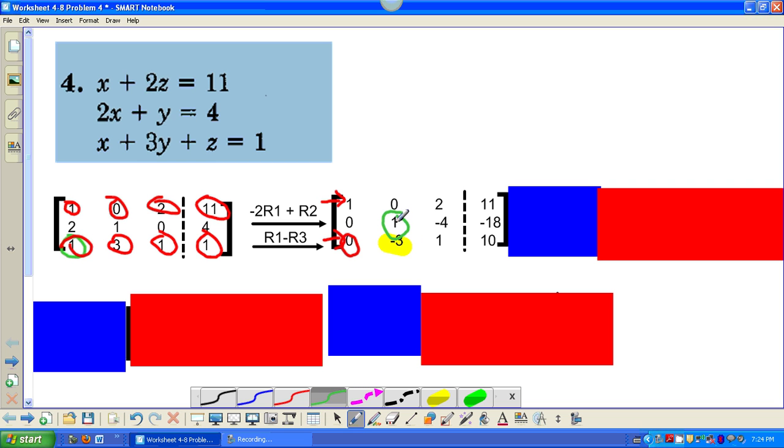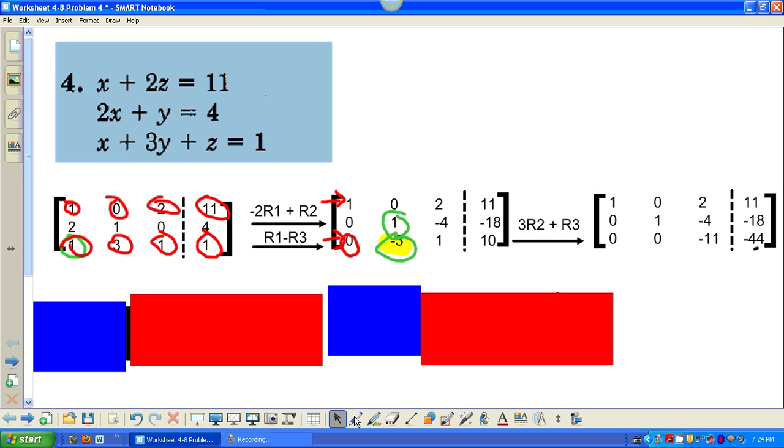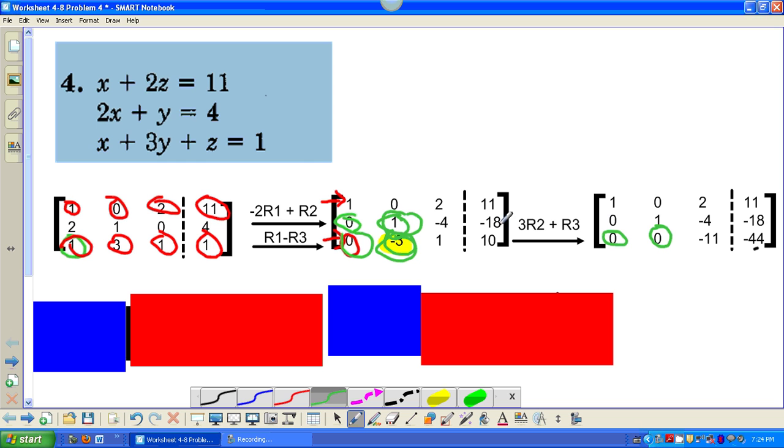If I could multiply this by 3 and add it to the -3, that would yield a 0. So that's what I'm going to do in the next step. Okay, I'm going to take 3 times row 2, and I'm going to add it to row 3. So 0 times 3 plus 0 yields 0. 1 times 3 minus 3 gives me the 0. -4 times 3 is -12, plus 11 gives me -11. And then -18 times 3 is -54, plus 10 gives me -44.